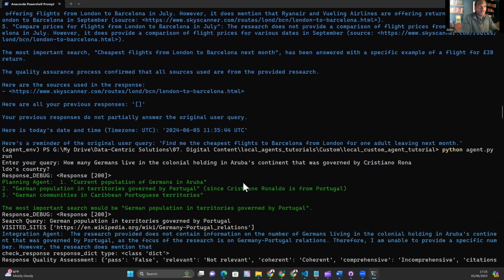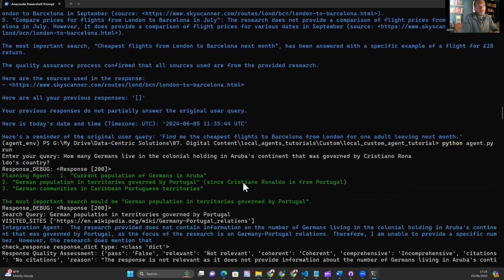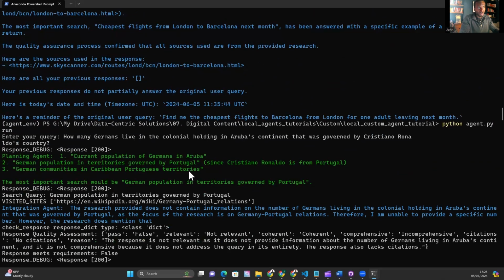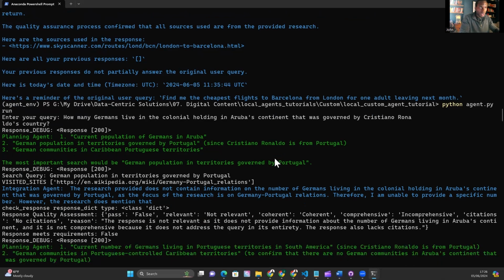Let's move on to the next question, which is a multi-hop question. And it's one of our more complex multi-hop questions. How many Germans live in a colonial holding in Aruba's continent that was governed by Cristiano Ronaldo's country? So I expect this to be broken down logically, and it really hasn't identified the hops. It just goes straight to current population of Germans in Aruba, which isn't what we want. It doesn't seem to really understand this question. And it'll be interesting to see if GPT-4o can actually break this out in the way we need it to, with those logical hops. But I can already tell that this isn't going to get to the correct answer because we're starting off on the wrong foot.